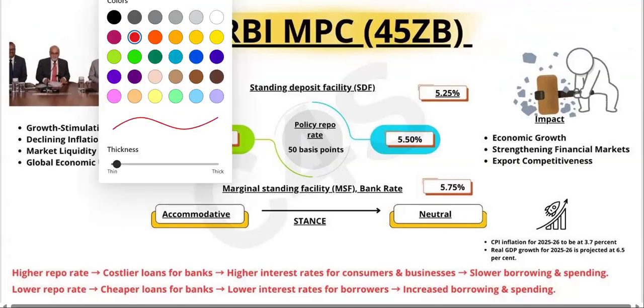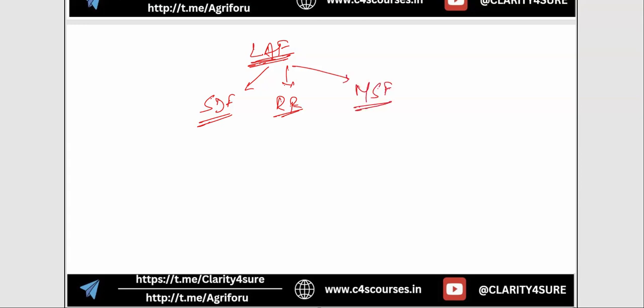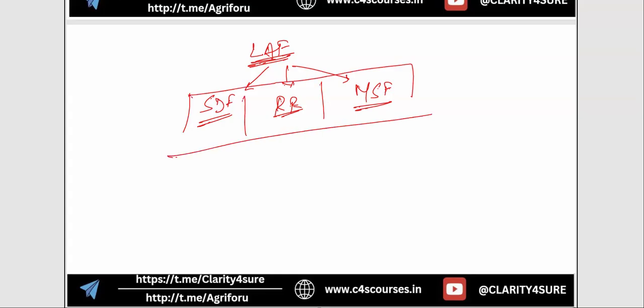Have you heard about the concept of Liquidity Adjustment Facility, LAF? Many of you must have heard about this concept. Under this, you have 3 routes. The first one is SDF, Standing Deposit Facility. Then we have the repo rate, or the interest rate. And then we have the Marginal Standing Facility. So it has 3 broader pillars.